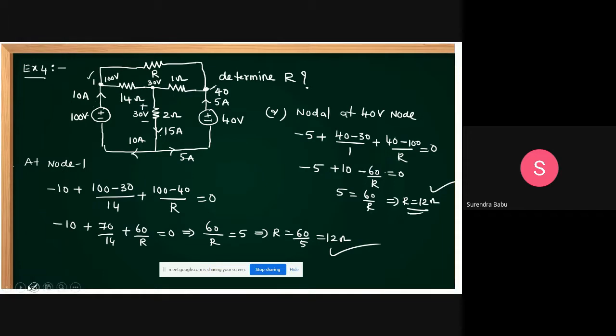Yes, this is example 4. One more example I'm writing, example 5. Yes, friends, this is 20 volts. This is 20 volts. And this is a 6 ohm resistor. 6 ohm resistor. And this is 6 amperes.